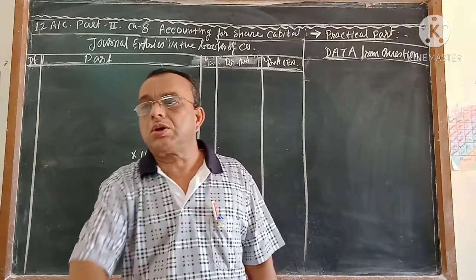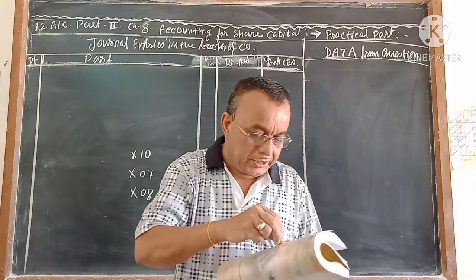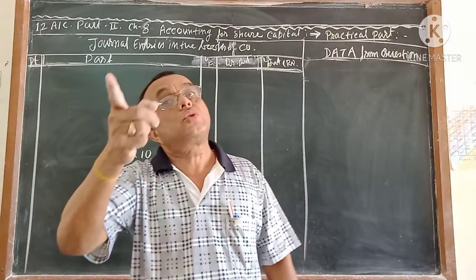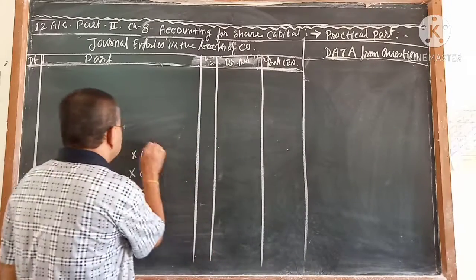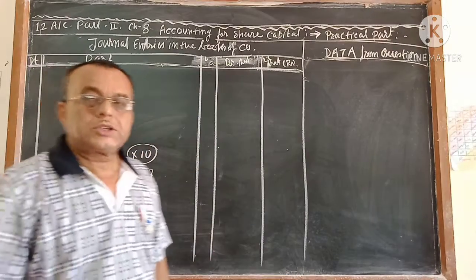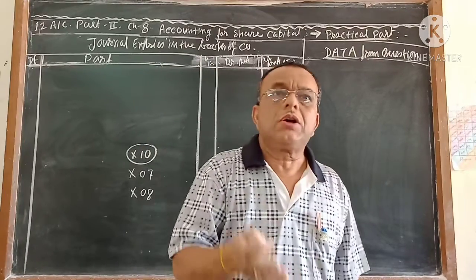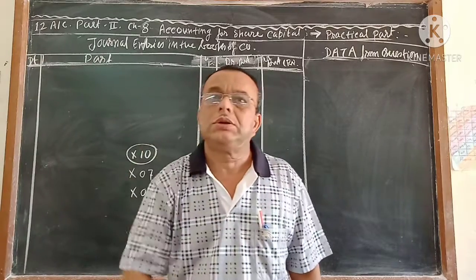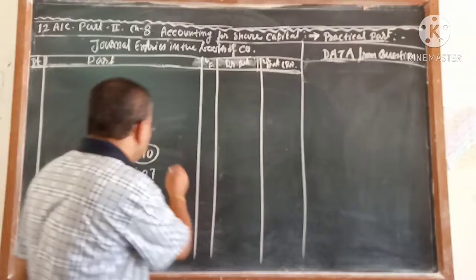Suppose a particular shareholder is not able to pay the allotment money. The company decides to cancel his share after allotment. In that case, the 10 rupees will not come. Suppose another shareholder has not paid the first call money, and the company decides not to call him for the final call, and cancels his share after first call. Then 10 rupees will not come.